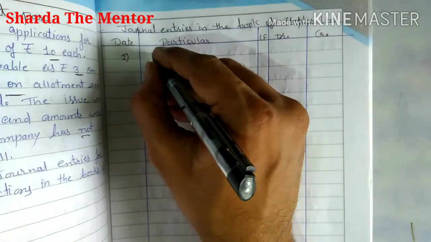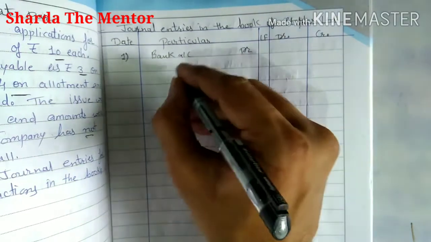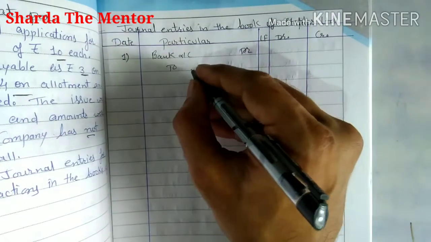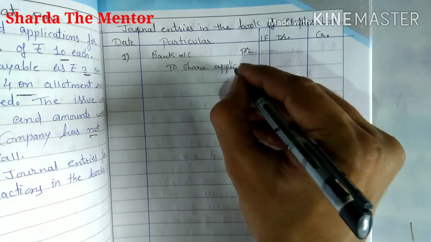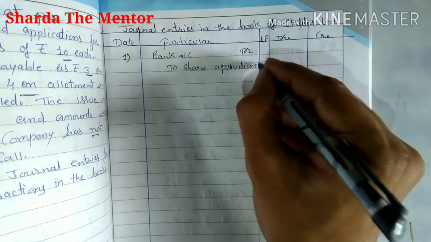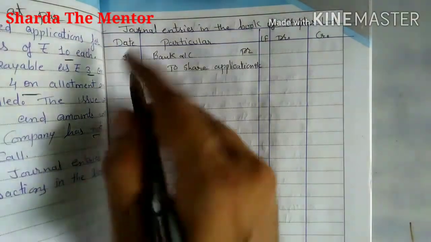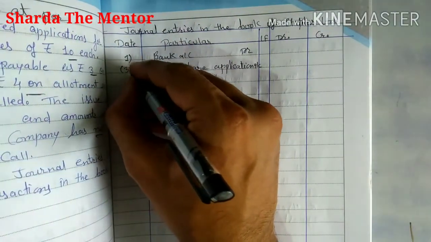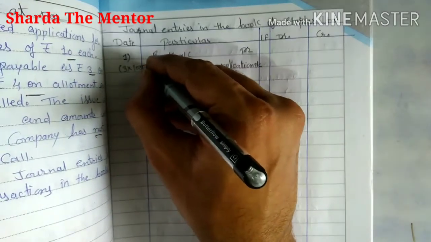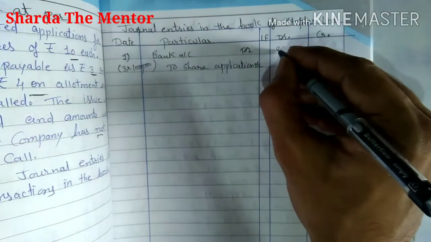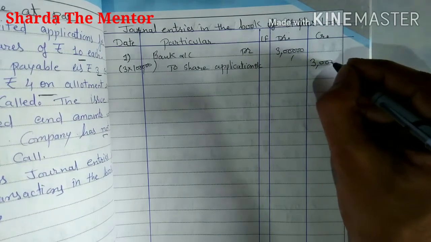So you will pass bank account debit to share application account. Now for the purpose of calculation I want to show you that it is 3 rupees per share and 1 lakh shares are there. So 3 lakh rupees is mentioned here in the amount column.